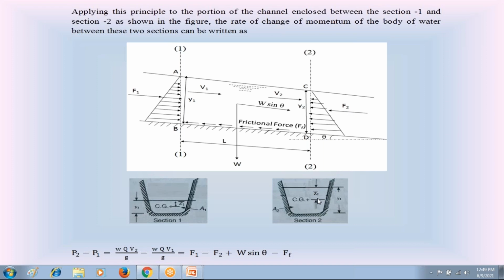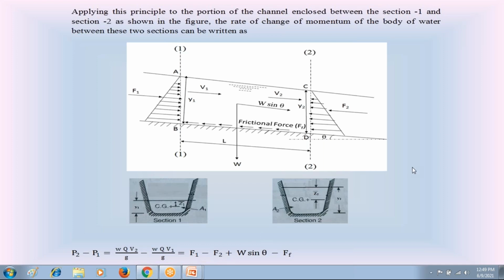That is from fluid mechanics, because this F2 is acting on the vertical plane, not on the horizontal plane, not on the inclined plane. So from the hydrostatic force concept in fluid mechanics, F1 is equal to W into A1 into Z1 bar, and F2 is equal to W into A2 into Z2 bar. Substitute them on the right hand side. Now look at this equation. We are neglecting this W sin theta and this friction force. F1 is equal to WA1 Z1 bar. F2 is equal to WA2 Z2 bar.